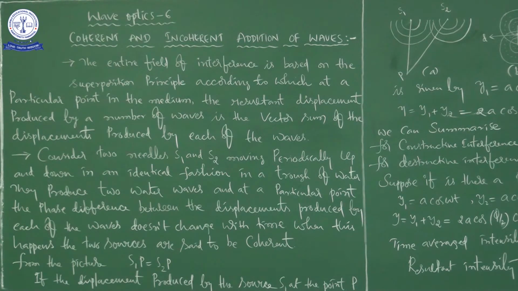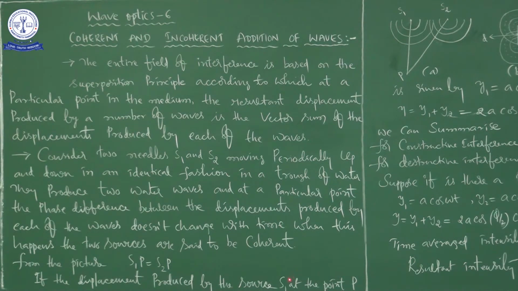Okay, right. So from the picture, I will show you the picture. From the picture, you can write that S1P is equal to S2P. Suppose it is S1 and it is S2, and this is the point P. From here waves are going to generate, from here also waves are going to generate. The two waves are going to generate and they are going to move forward like this.